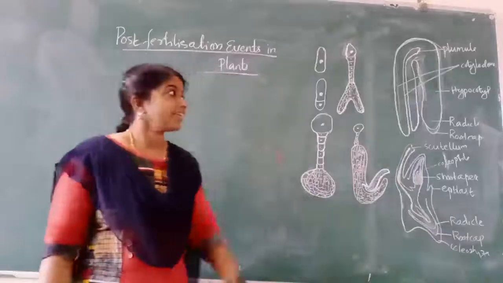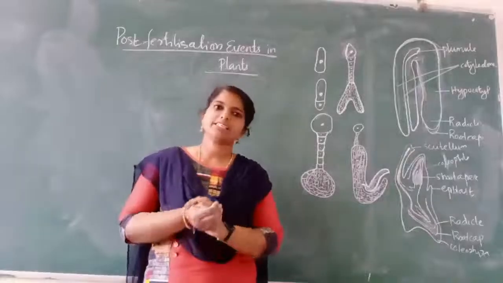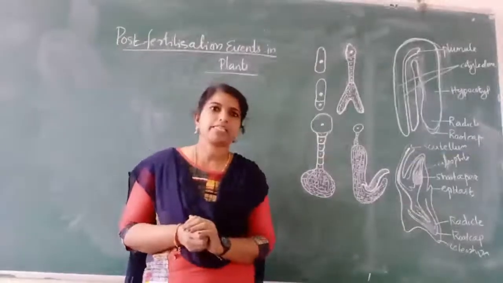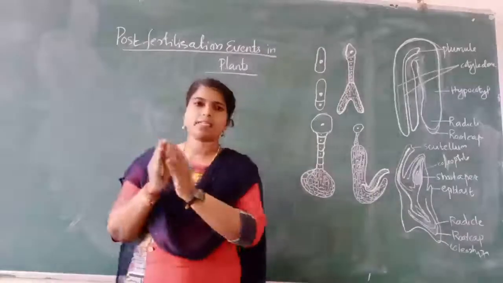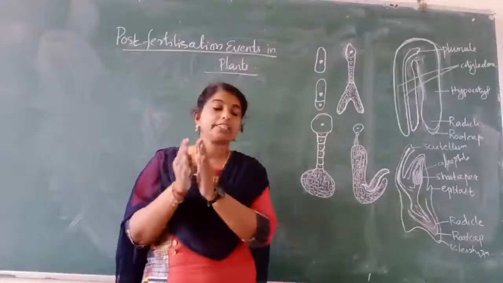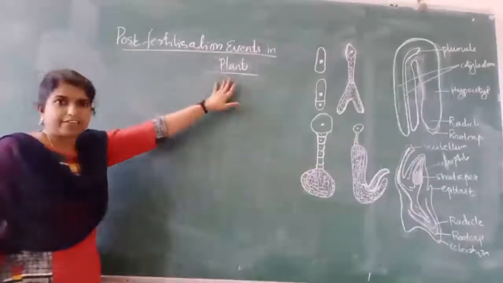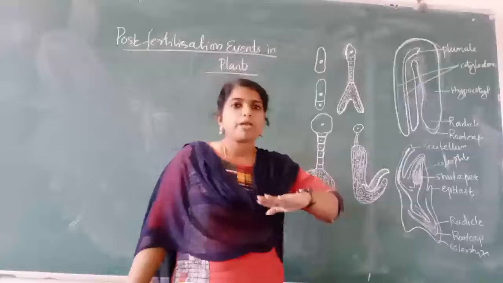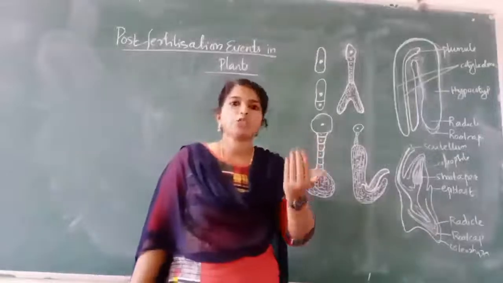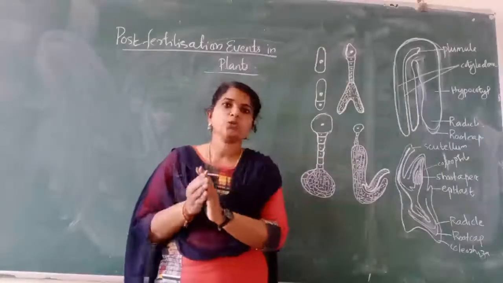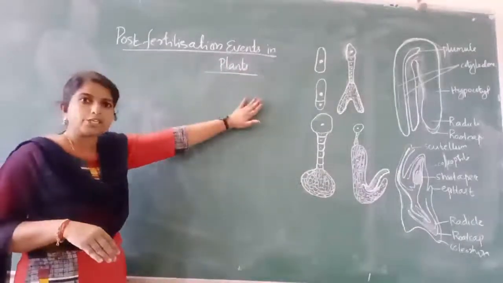Today we will study a new topic, post-fertilization events in plants. We already completed fertilization, that is, double fertilization in plants. Now we will study what happens to the zygote as well as the primary endosperm nucleus in this topic. Post-fertilization events include development of endosperm and embryo, and maturation of the ovules into seeds and ovary into fruit. All these events come under the category of post-fertilization events.